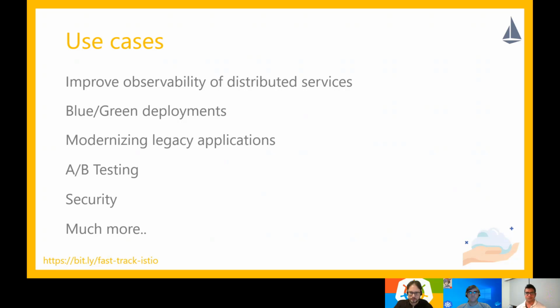In modern applications, you would often see there are different approaches being used. One of them is blue-green deployment. So you have two versions of your services running at the same time. And that's why these are the two colors. I don't know what's the motivation behind just blue and green, but